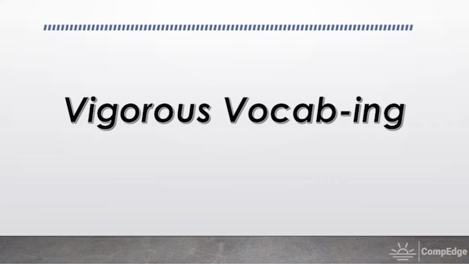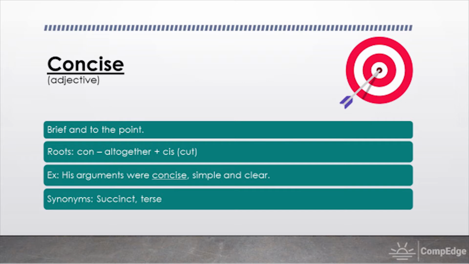So the first word that we have in store for you today is the word concise. The word concise is an adjective. The definition of the word concise is brief and to the point. A lot like our videos here at CompEdge. So if you still can't remember it, no worries. Remember the bullseye that you see on the top right hand side of your screen. So this bullseye shows that it's on point, and that is how you can remember the word concise.